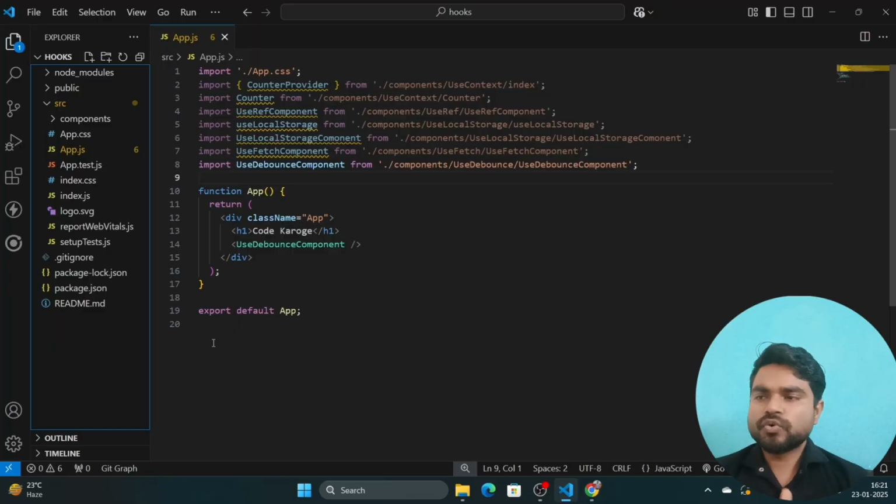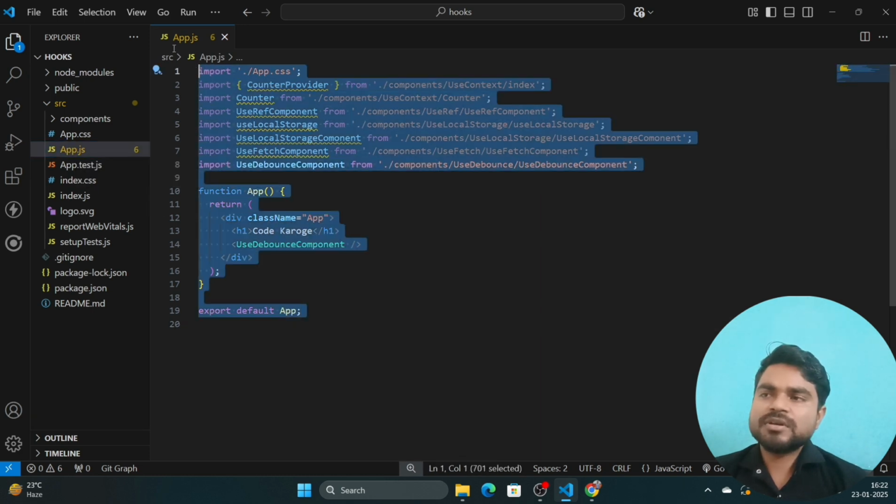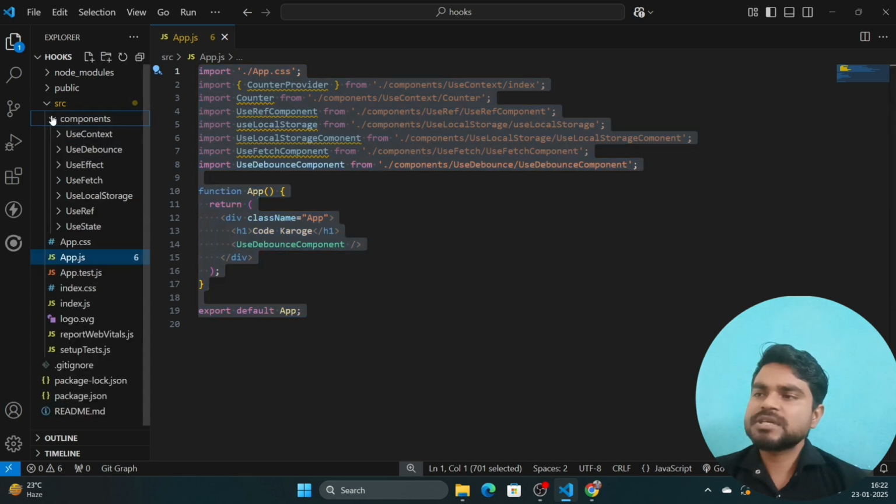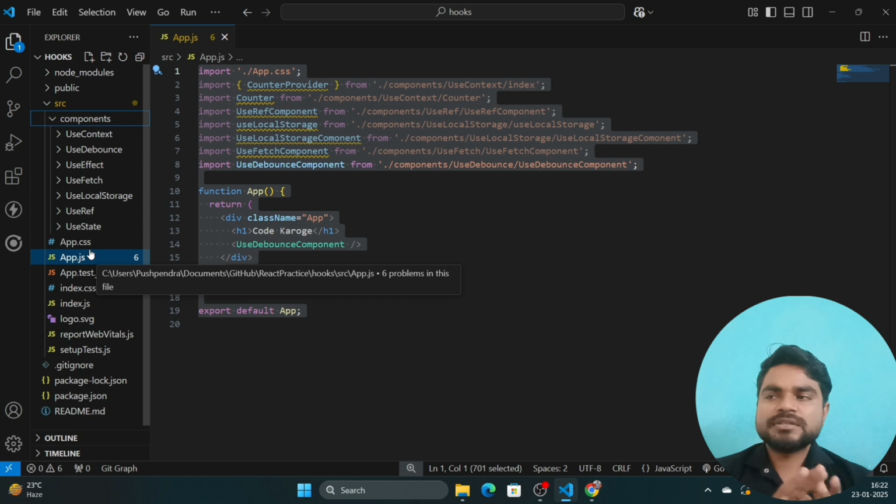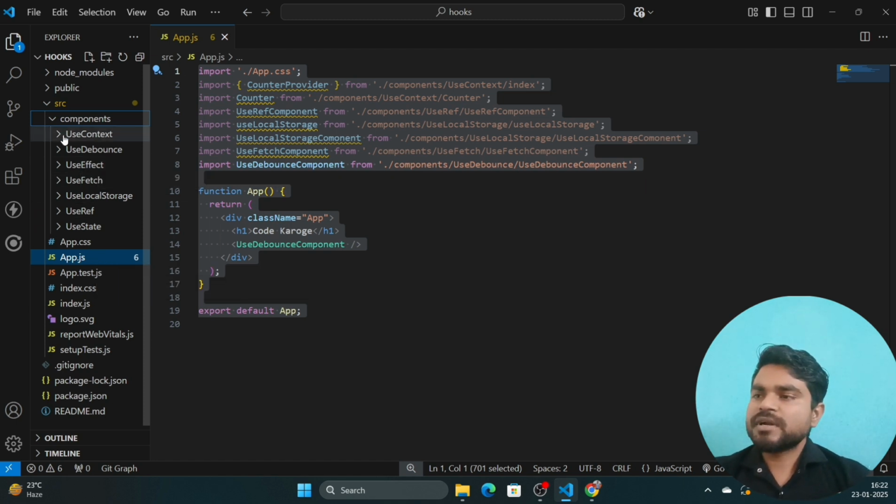Before starting the code, let me explain how the project structure is. This is the normal project structure that every React project has. Here is the app.js from which we call every other component. The second thing is the component folder. Inside that I have created multiple folders for different useEffect hooks. Here is the one of our current discussion, use debouncing.